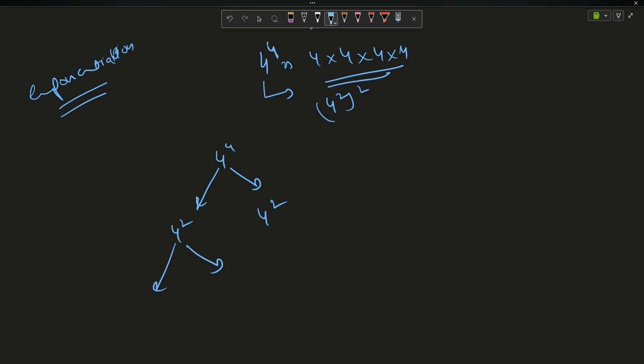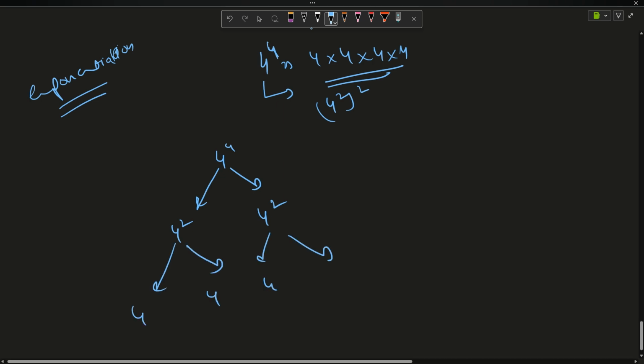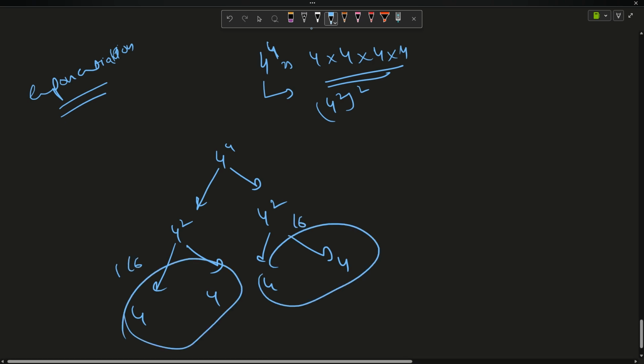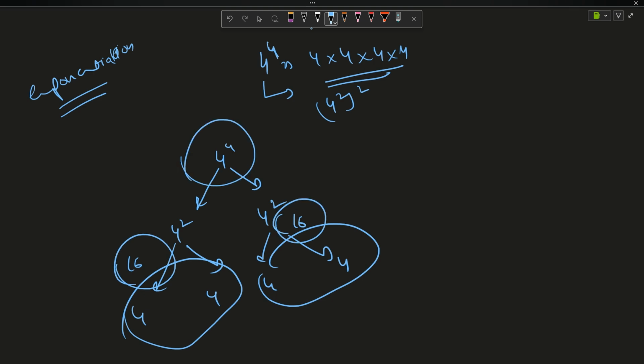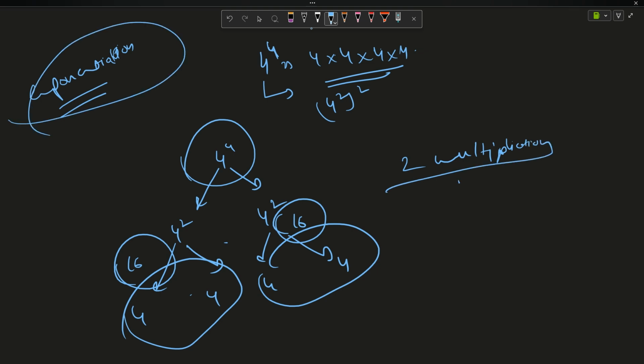Now 4 square can be broken down into 4 times 4, right? As soon as you reach the power equals 1, you will return it. So now it is 16 multiplied by 16. So instead of 1, 2, 3, 4 multiplications, I am actually doing only 2 multiplications, right? This is called exponentiation. It reduces time. It computes the power in log of n time, whereas the naive way takes time of n, right? So just time complexity measure, nothing else.